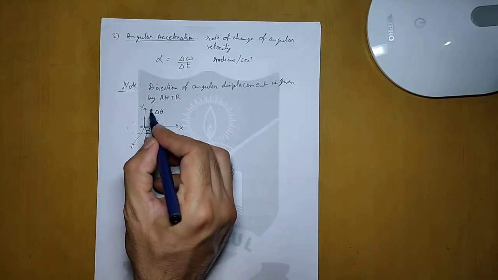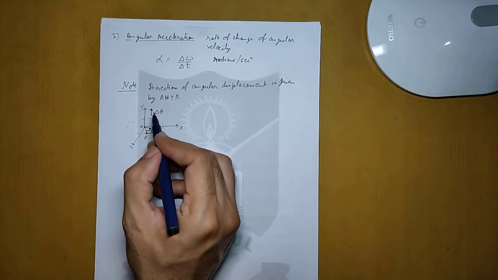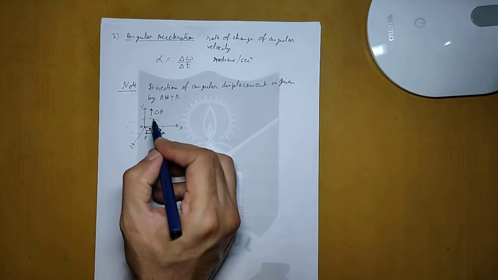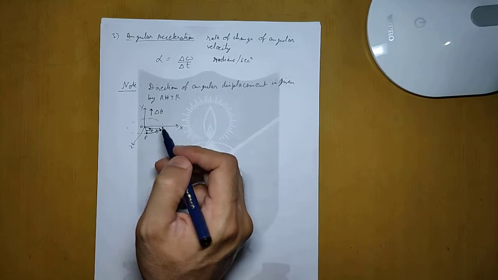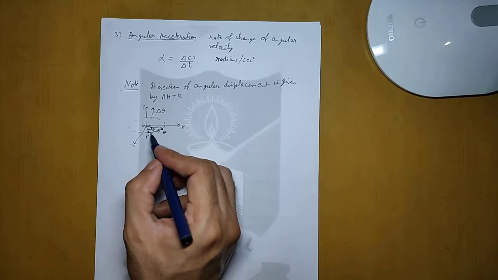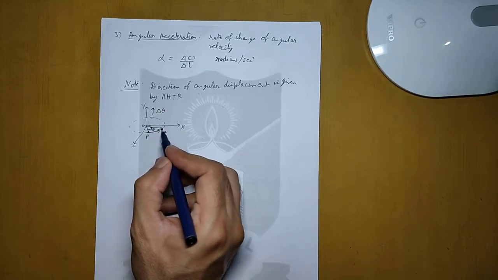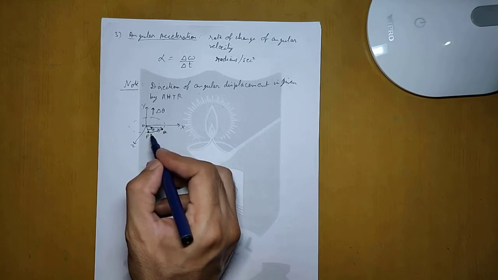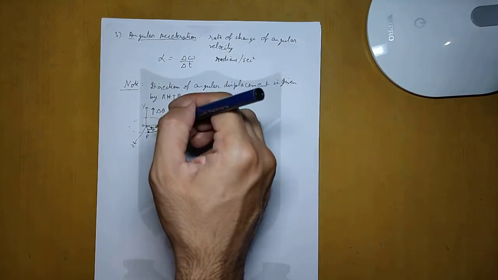But make sure you understand that this is only the direction of the vector. We are using just a notation to define the direction of the vector. The actual angular displacement is happening from P to Q, or we can say in anti-clockwise direction if we look from above.